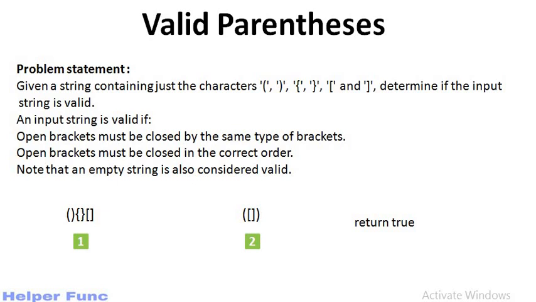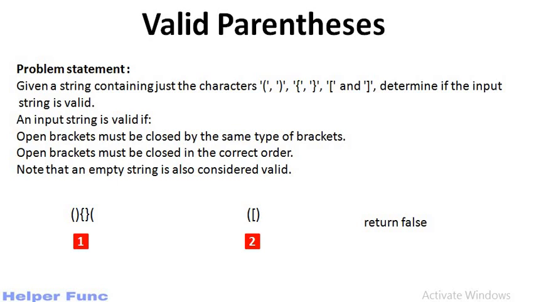Hence we will return true for these examples. While for these examples, for the first case, the last opening bracket does not have any closing bracket to it. And also in the second figure, the outer bracket sequence is not valid because the sequence between them is not valid. Thus we will return false for these examples.